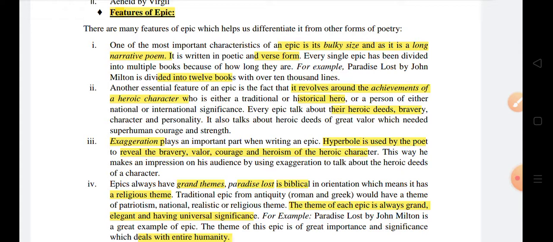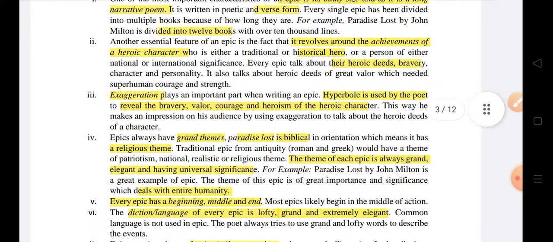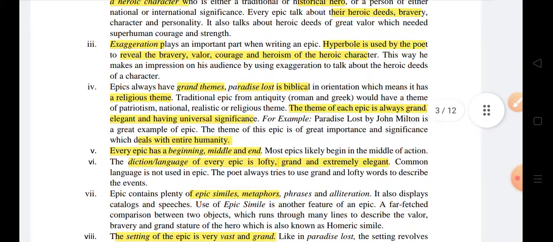A historical hero and his heroic deeds, bravery, character and personality are highlighted and portrayed in an exaggerated manner. Exaggeration and dramatization become another feature of an epic, and it is achieved by using hyperbole.